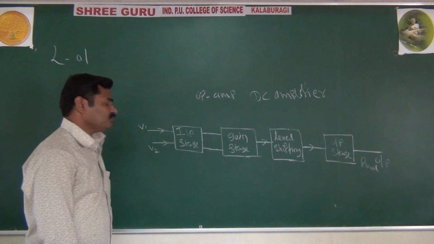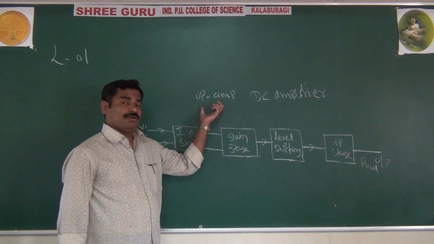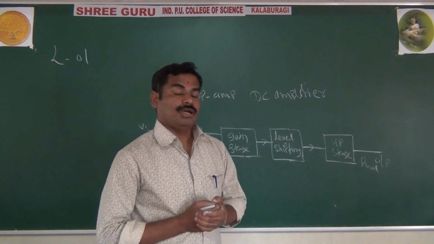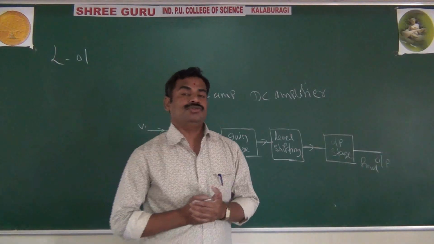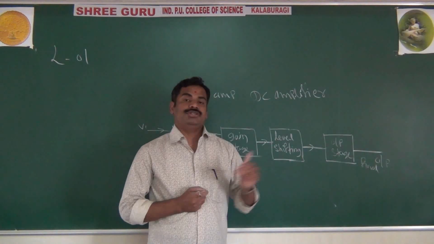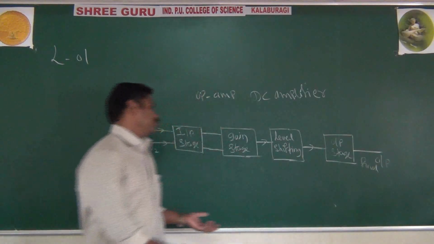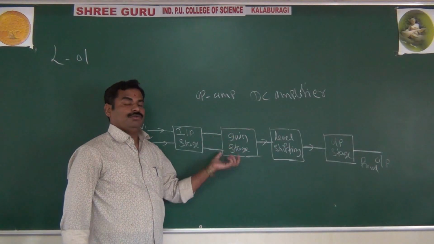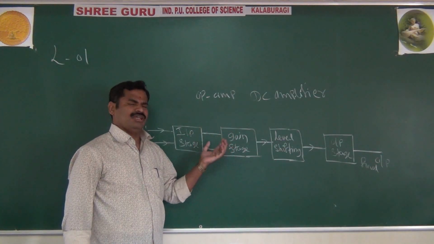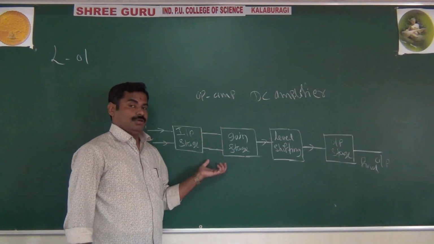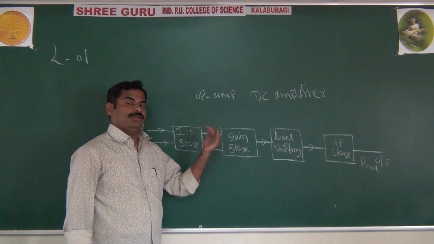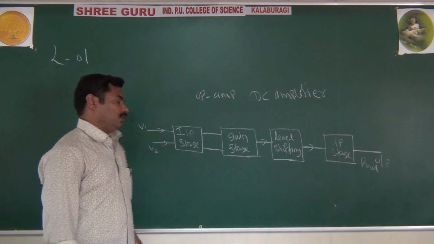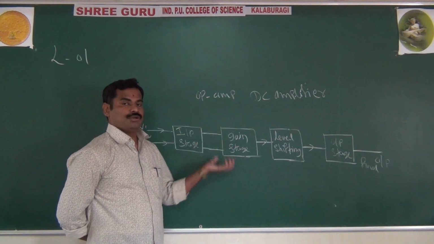It is because of direct coupling, and because in an op-amp you are not using any capacitors. If you use a capacitor, it will block the DC. In the block diagram of the op-amp you are not using any capacitors, and that is why, as I said, it is called direct coupled. It means you are not using any coupling devices, maybe RC coupled, or transformer coupled, or inductors.